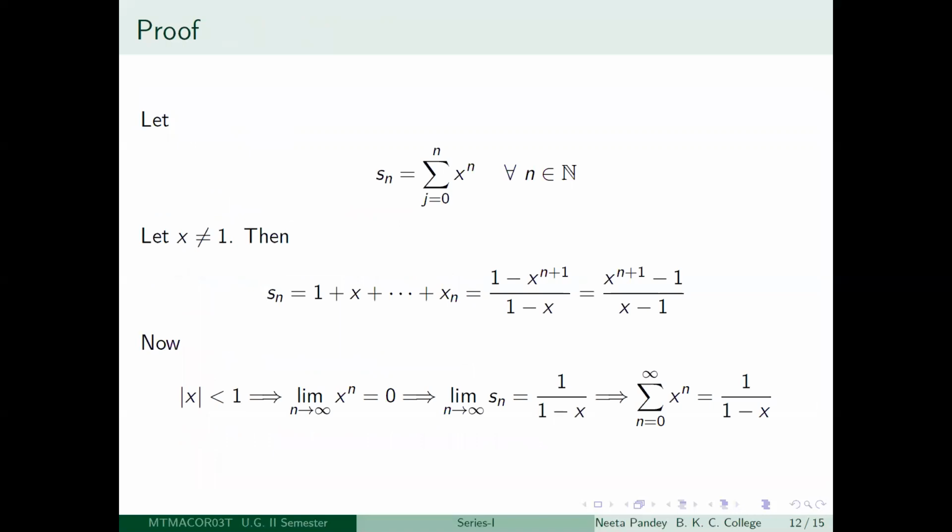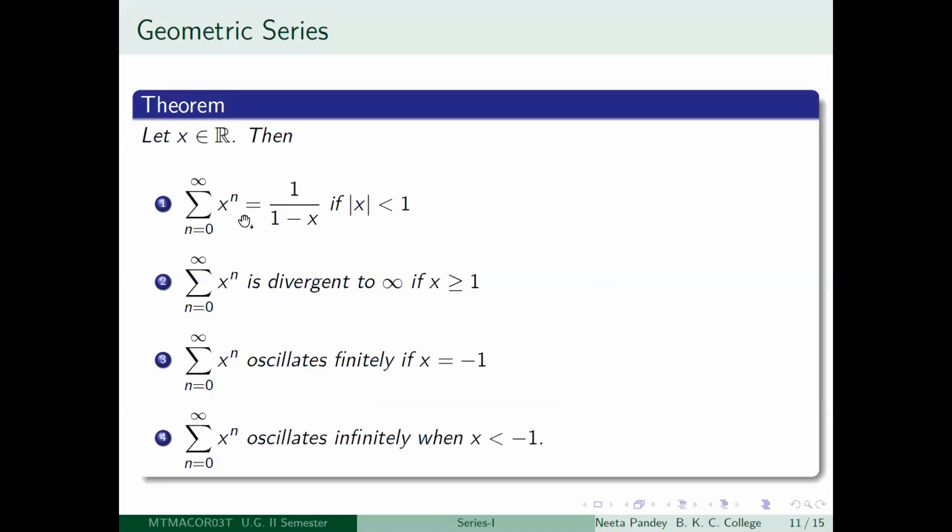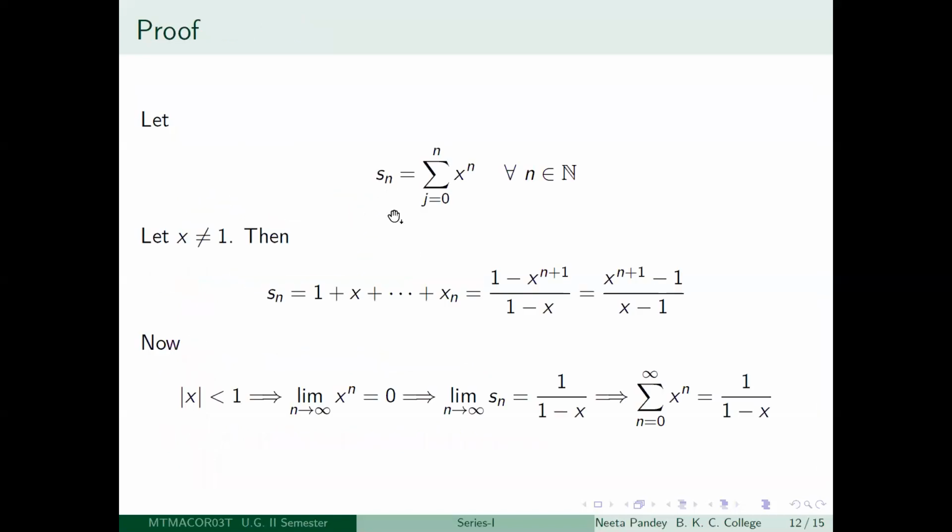So first of all, whenever you want to talk about a series, you look at its sequence of partial sums. So suppose the nth partial sum of the given series, summation n equal to 0 to infinity x to the power n, is denoted by s little n. Then s little n is summation j equal to 0 to n x to the power j. You have seen such a formula before.